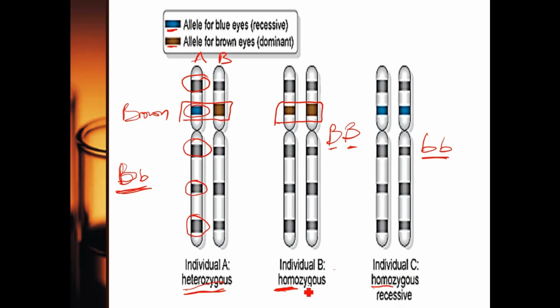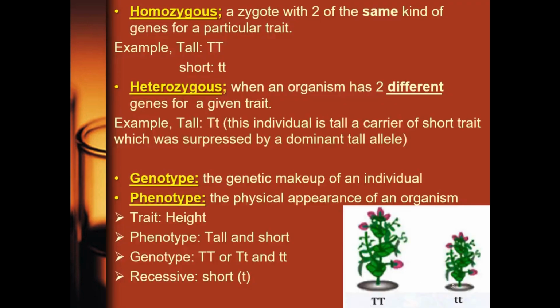You can call individual B homozygous dominant. You can call individual C homozygous recessive. But you can't call individual A homozygous dominant or homozygous recessive because they are not homo. They are heterozygous. I believe you understand that. If you don't, you can drop a comment in the comment box. I'll get back to you as soon as possible. All right, so let's move on.